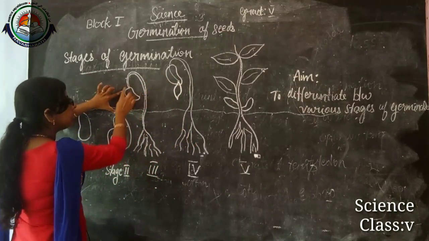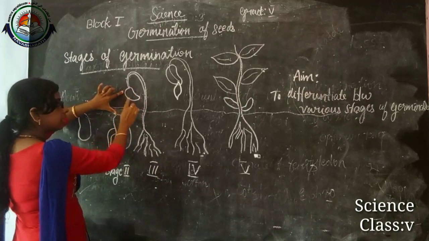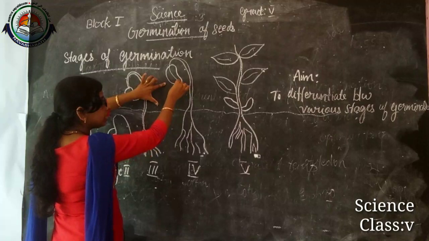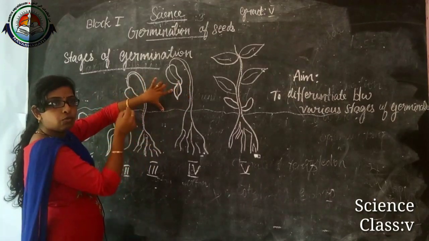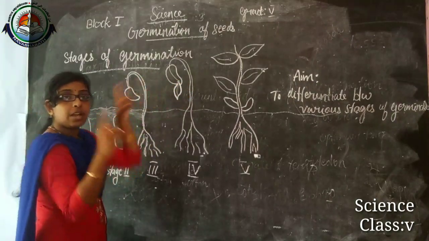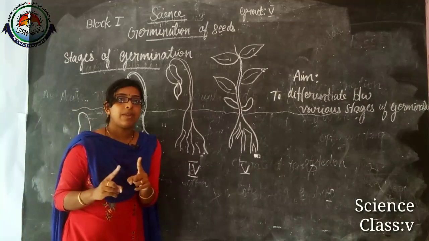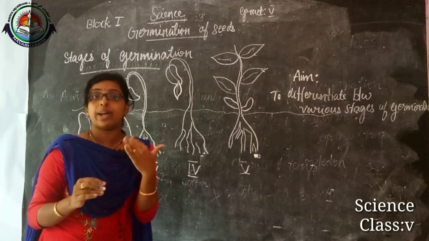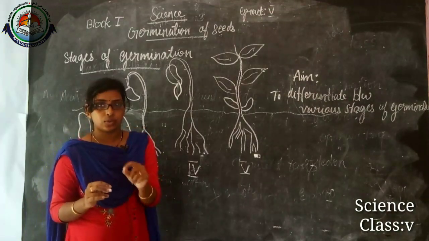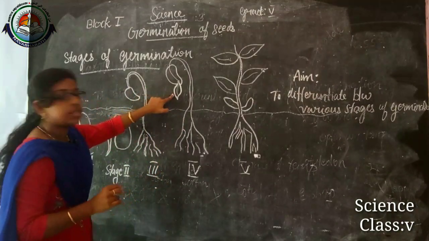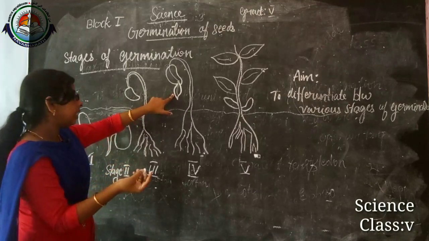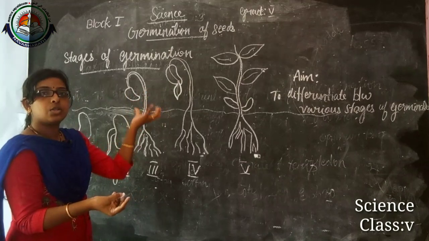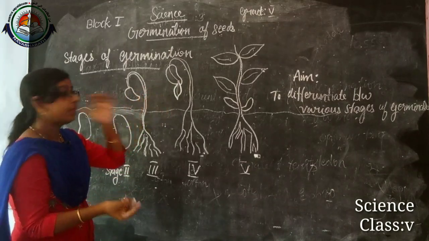This is the plumule, and the plumule forms the first leaf. We know that green plants can make food for themselves by the process of photosynthesis. So the first leaves form in stage 4 and the plant starts to prepare the food.